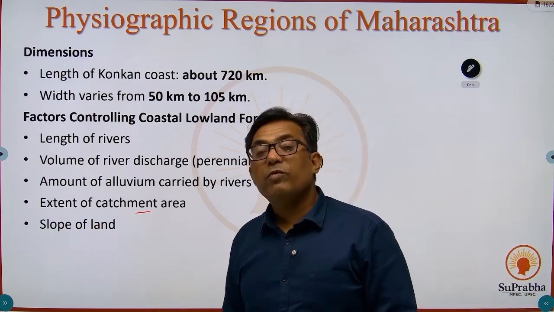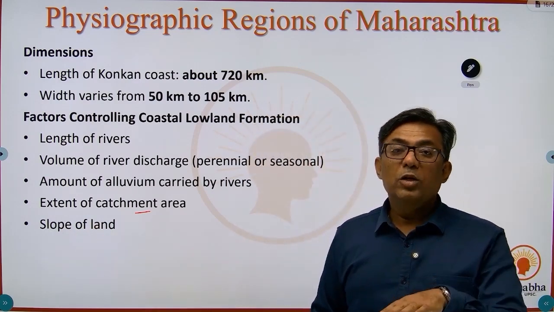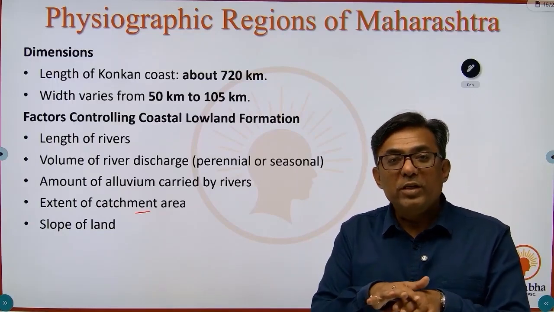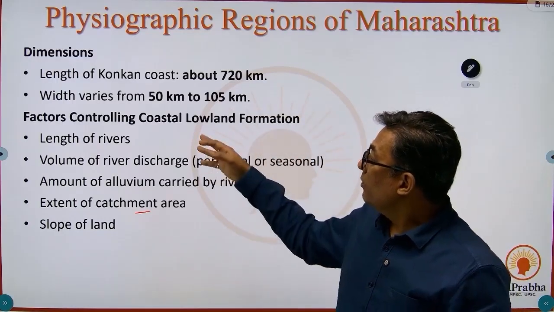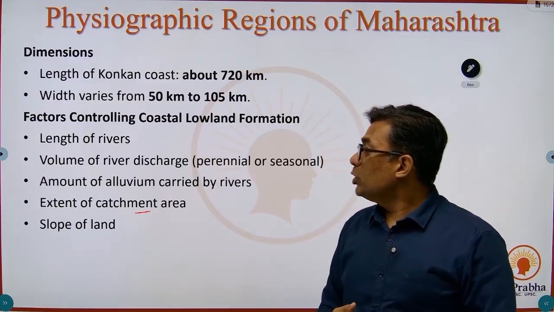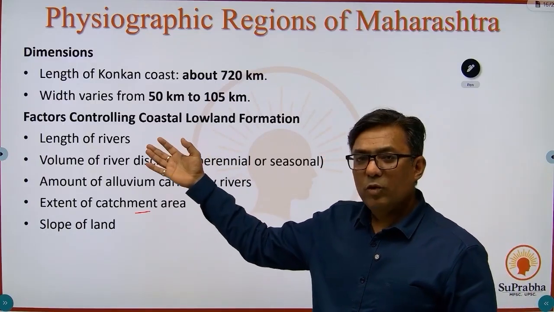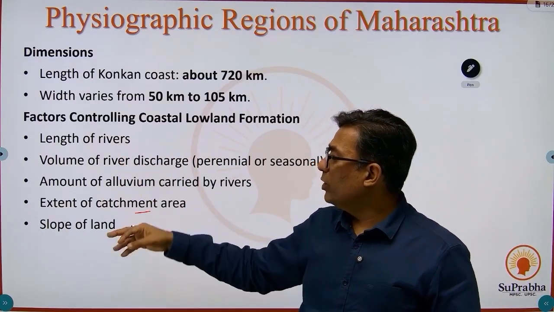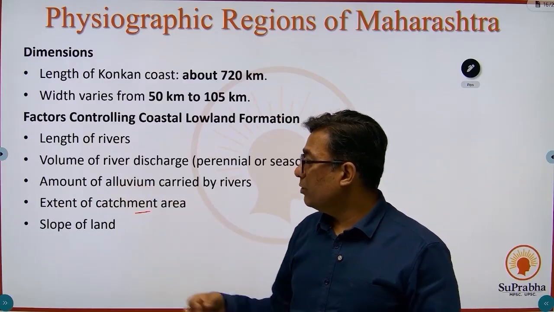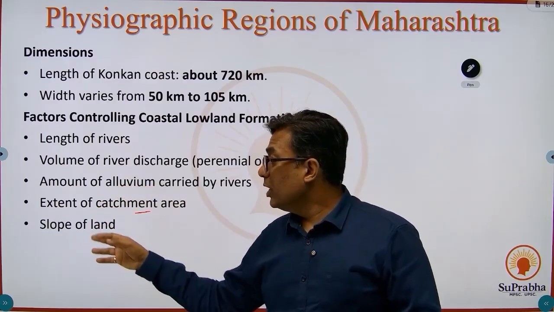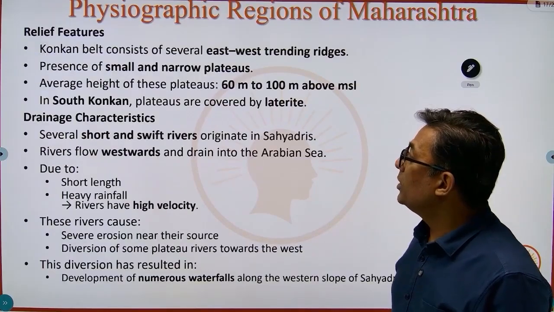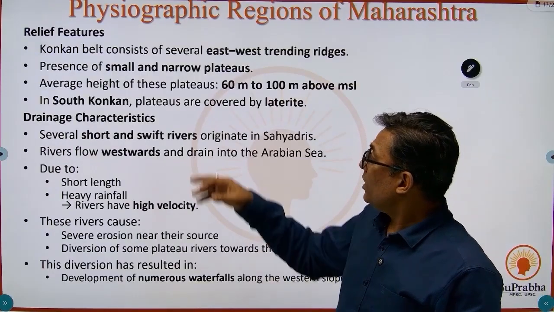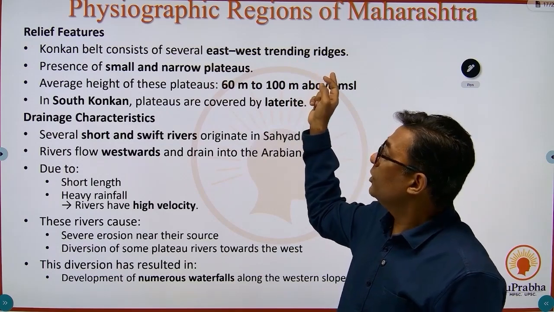And also the slope of land. If the slope of land is more, the coastal plain is going to be narrow. If the slope of land is less, the coastal plain is going to be broader. So the factors which control the coastal lowland formations, you can name them as length of the rivers, the volume of the rivers, the amount of alluvium carried by the rivers, the extent of catchment area of the rivers, and the slope of land.